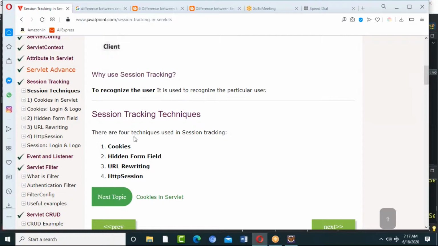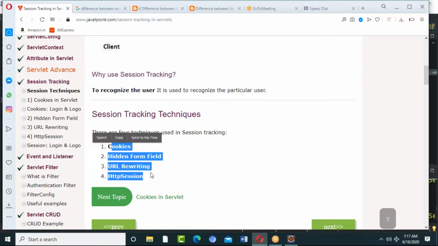How do we make it remember? We have cookies, hidden form fields, URL rewriting, and the HTTP session. These are the 4 ways we can make the server remember us, to treat us as an existing person. Then this will become stateful, right?